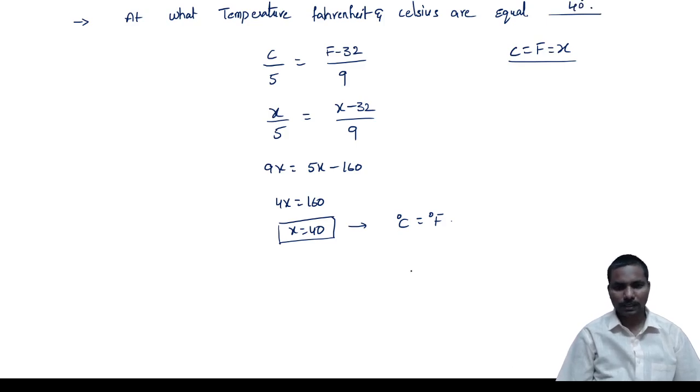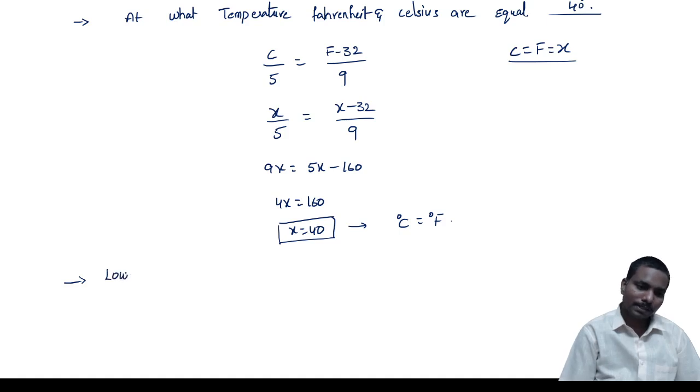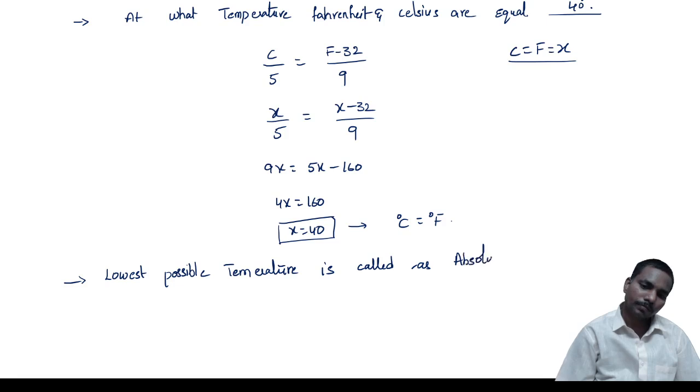So like that you can get the idea. Okay, and here Kelvin scale starts from 273 to 373. The lowest possible temperature is called absolute temperature.